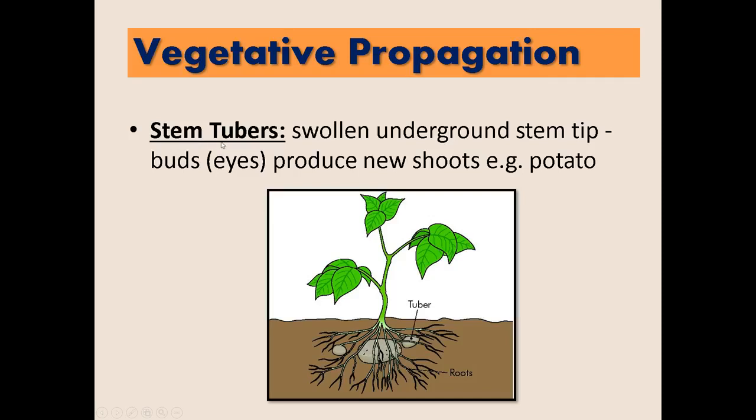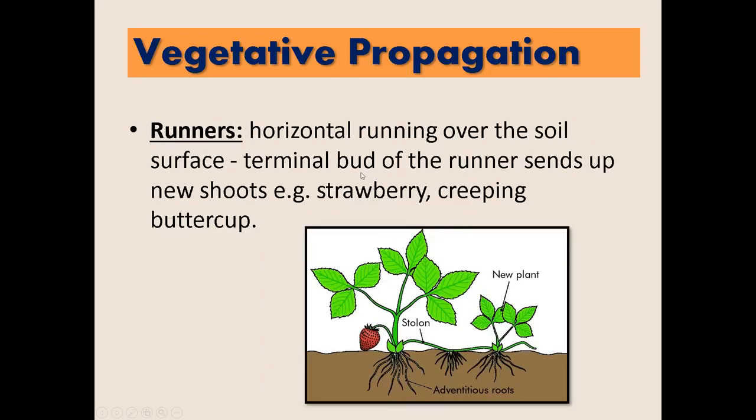Example of a natural vegetative propagation. For example, the stem tubers. So, all in underground stem or tip or buds, eyes, produce new shoots. Example for the cases ng potatoes. For the runners, horizontal running over the soil surface. Terminal bud of the runner sends up new shoots. Example, strawberry and creeping buttercup.